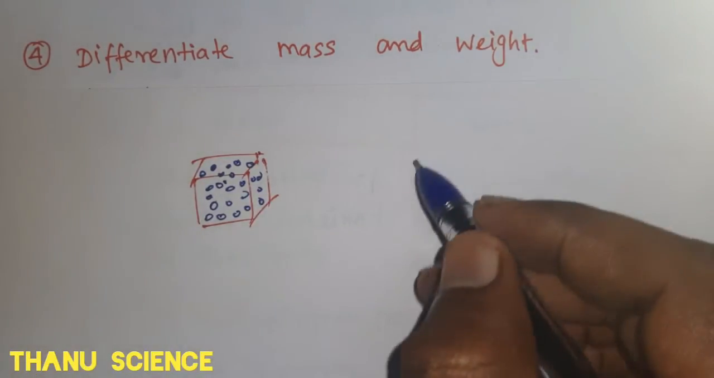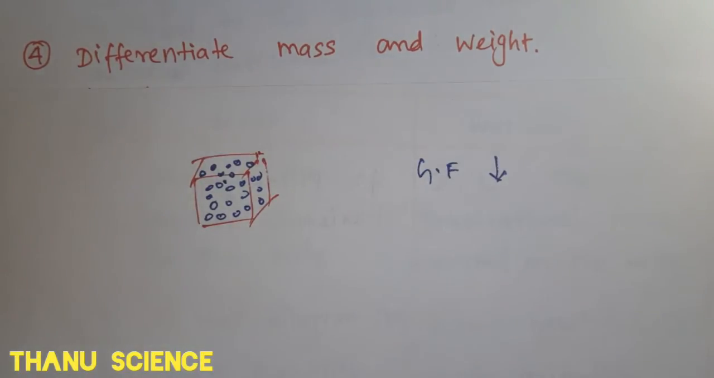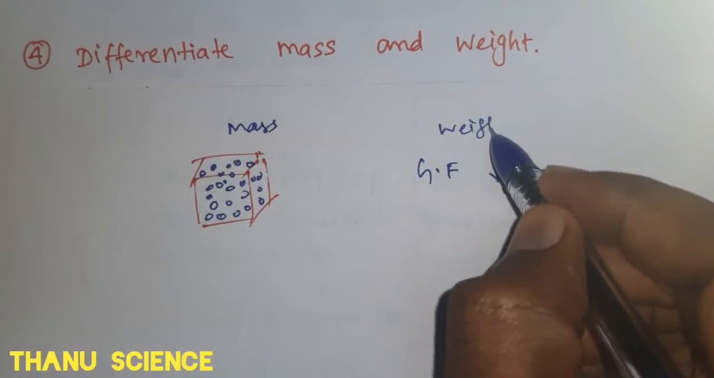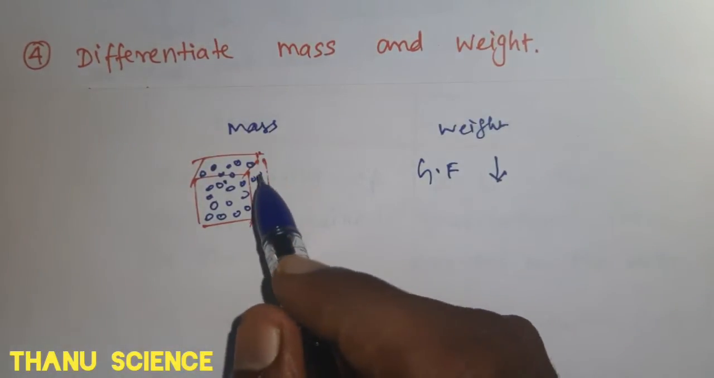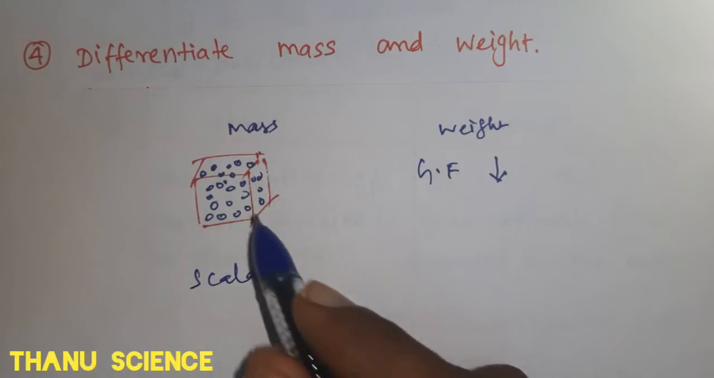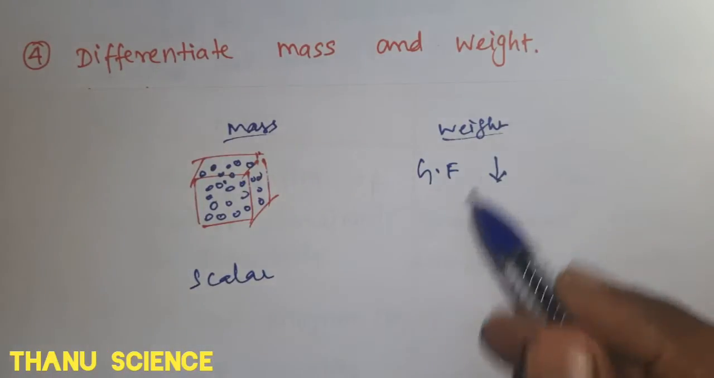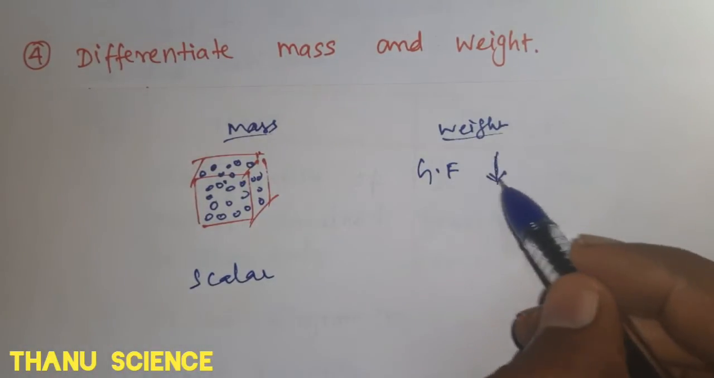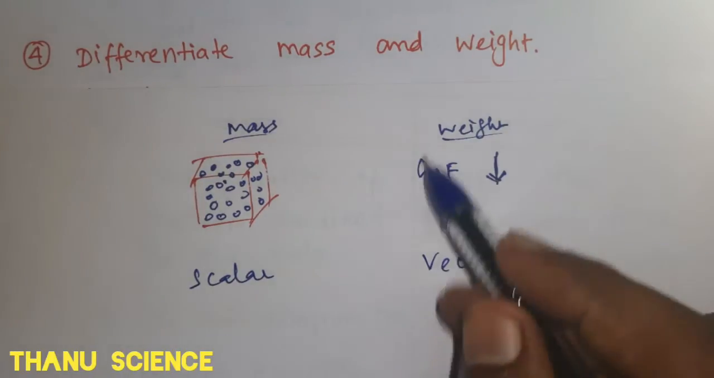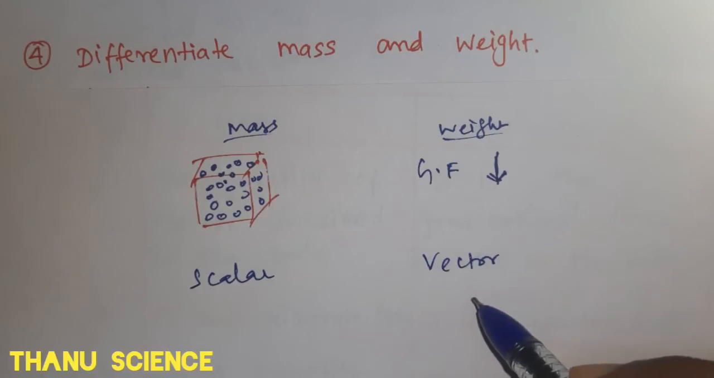Weight is nothing but the gravitational force which is acting in the downward direction. So this is mass, this is weight. Mass has no direction, so it is a scalar quantity. It has only magnitude, for example, 4 kg, 2 kg, like that. Weight has direction and magnitude, which is acting in the downward direction. So it is a vector quantity. So it has magnitude and direction.